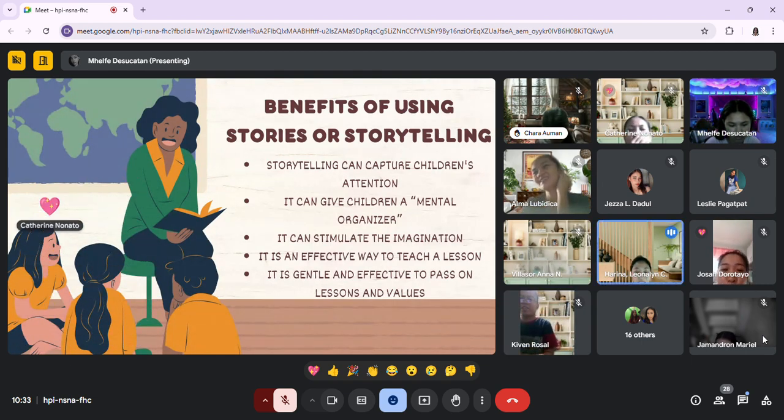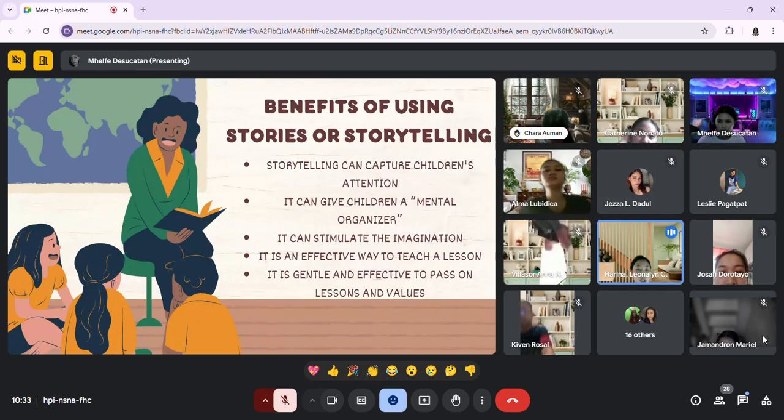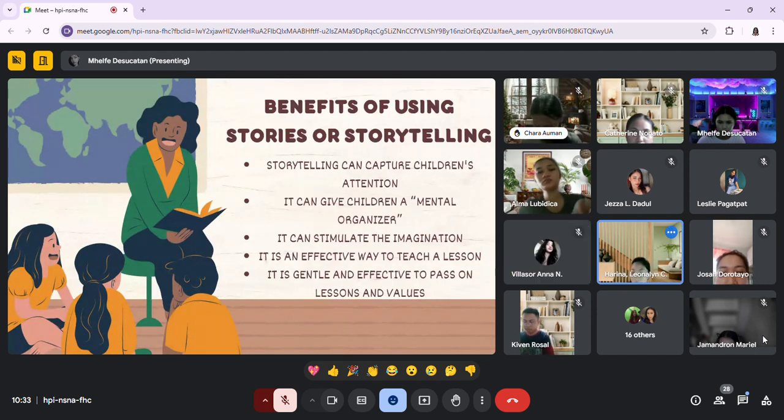Okay, thank you, Kevin Rizal. I got your point. So it is an effective way to teach a lesson. We can say that stories are really like magic. They can make learning fun and easy for the children. When we listen to a story, it's like we are watching a movie in our minds, and it helps us understand things better and remember them longer. And through stories, it can teach us about kindness, honesty, and many other good values.